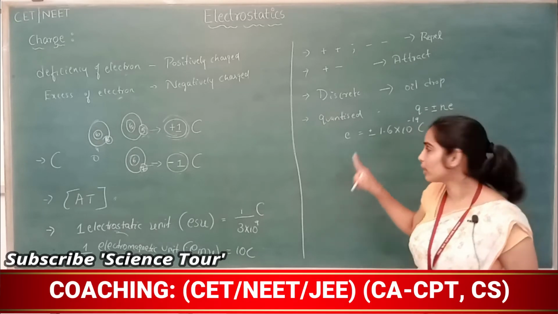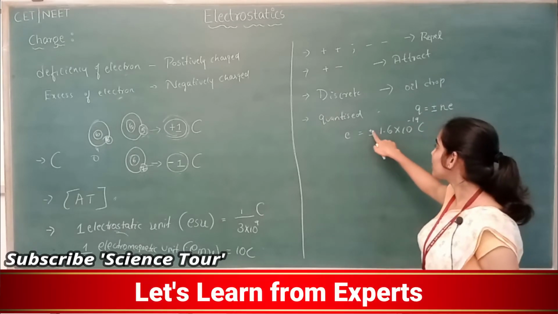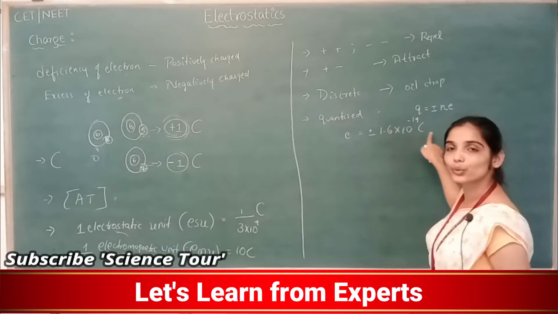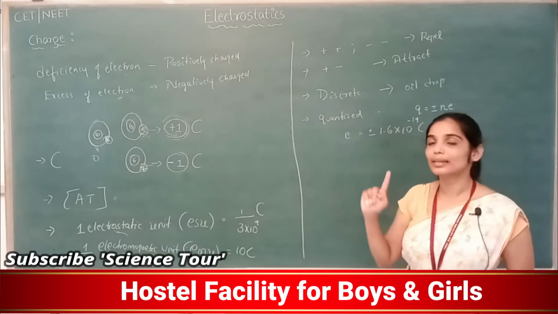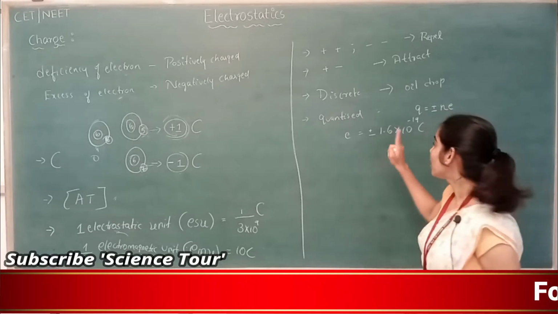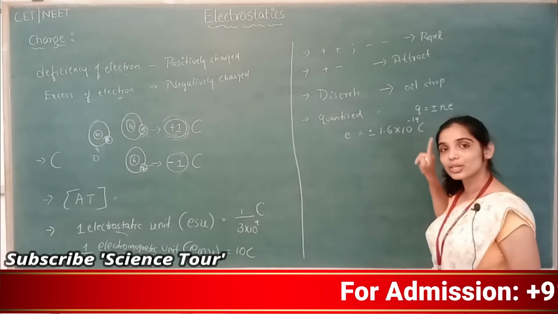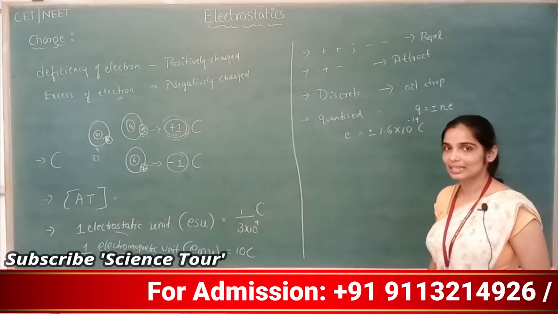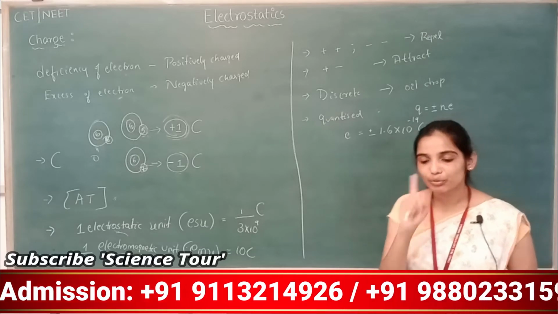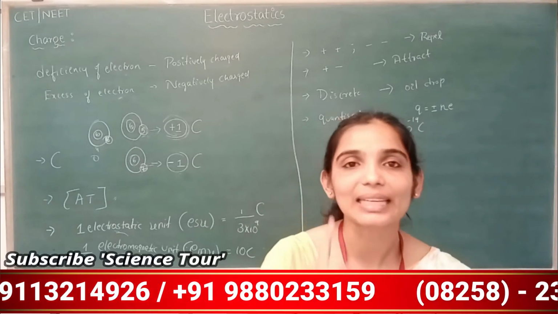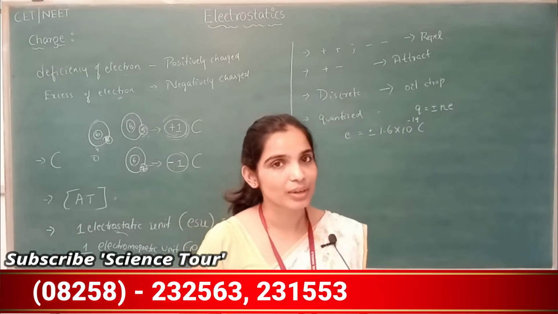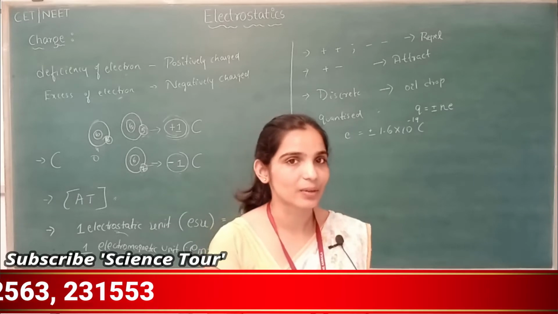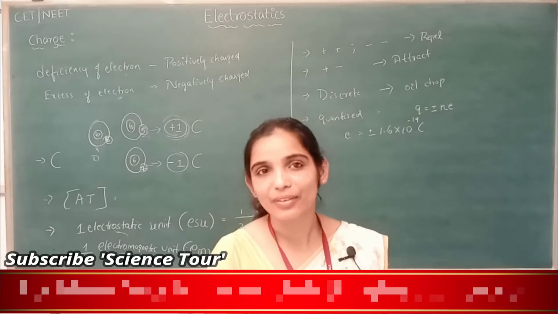If it is a proton, then the charge of one proton is plus 1.6 into 10 to the power of minus 19 coulomb. If it is an electron, then the charge of one electron is minus 1.6 into 10 to the power of minus 19 coulomb. Correct? The charge of one proton or one electron is considered the smallest, tiniest charge value. So what is the smallest value of charge?